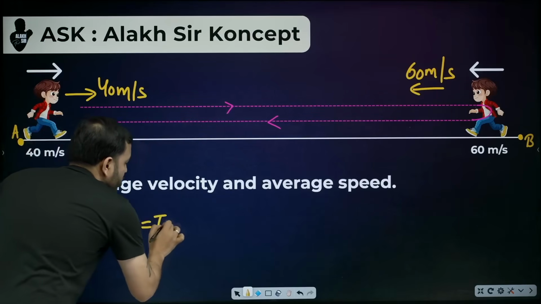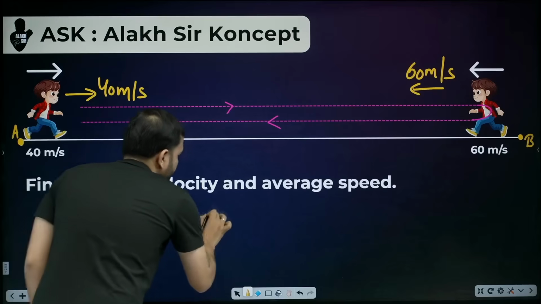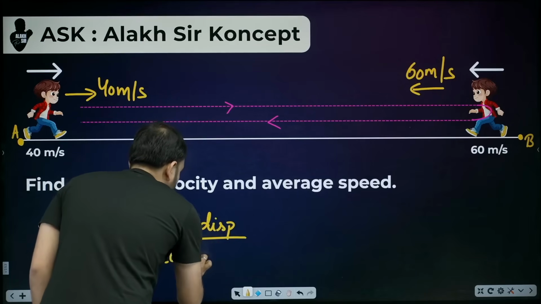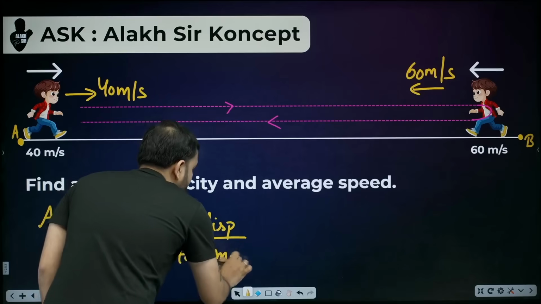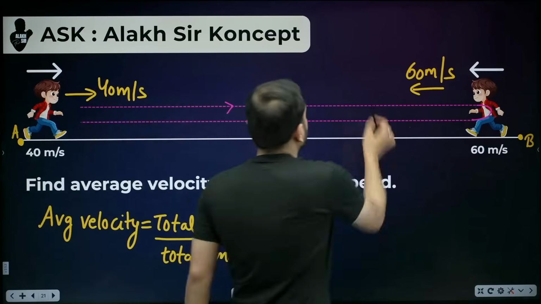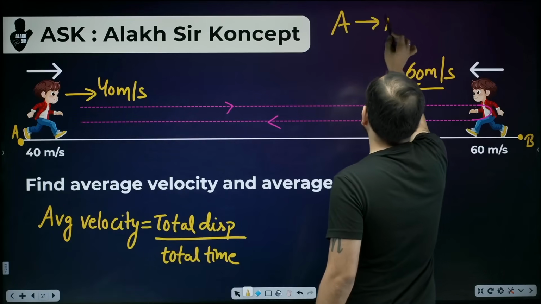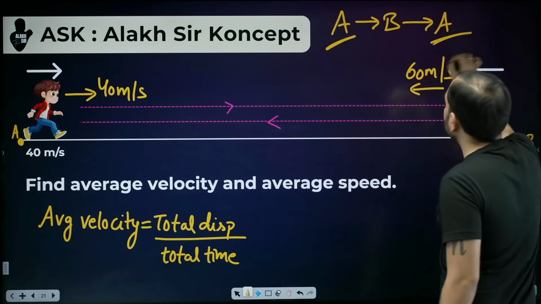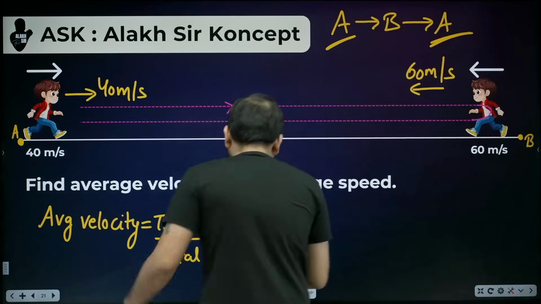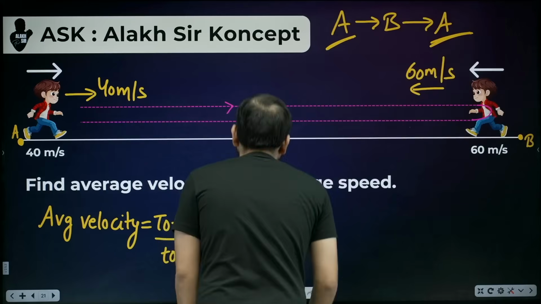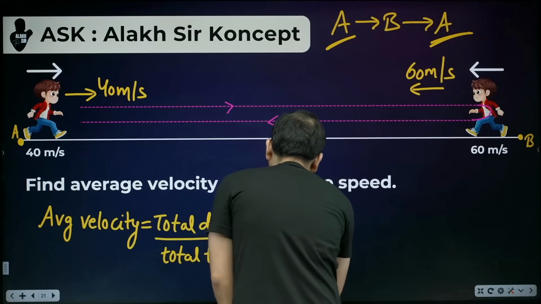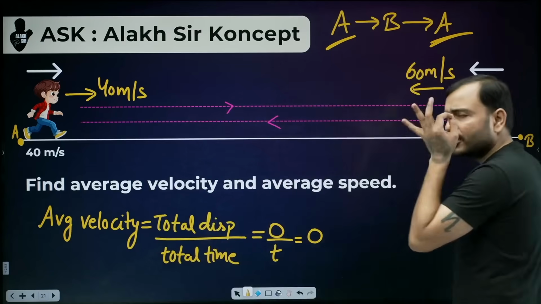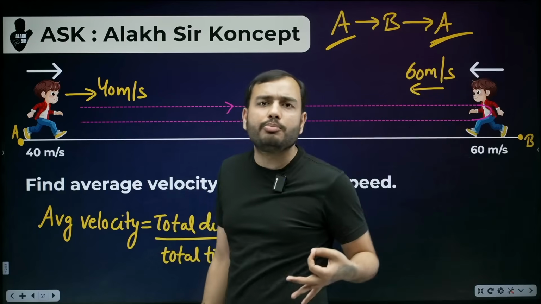Average velocity is total displacement upon total time. Now tell me, from A you started, went to B, came back from B to A. Yes sir, the initial position is the same as the final position. Then what is the displacement? 0. Take however much time you want, it doesn't matter. So how much is it? 0. So average velocity is 0 because you returned to the starting point.